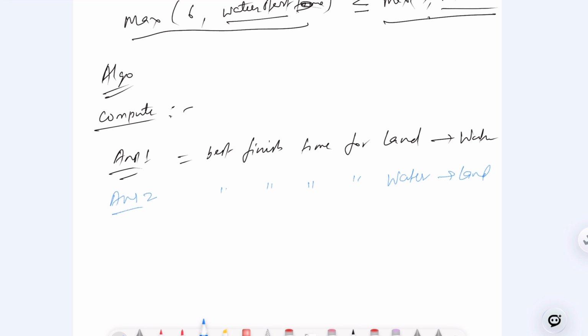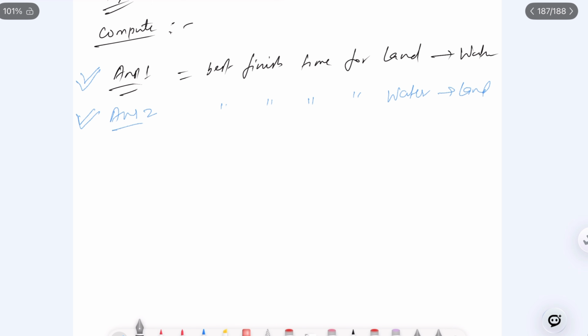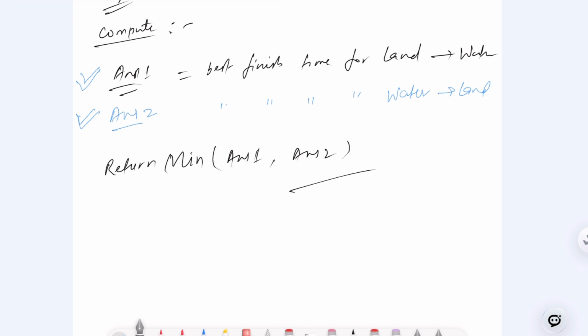Either of these two cases will be there, and you have to compute both. Once you compute these two, at the time of return you take the minimum between answer 1 and answer 2, and you will have the answer. I hope you understand here.